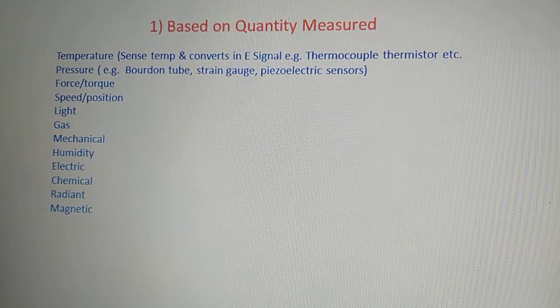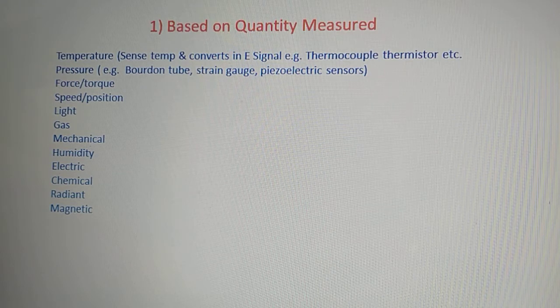It senses the pressure exerted on its faces or on its layer and converts it into an electrical signal. The conversion may be into a current or voltage, right? So this kind of sensor is based on pressure measurement.